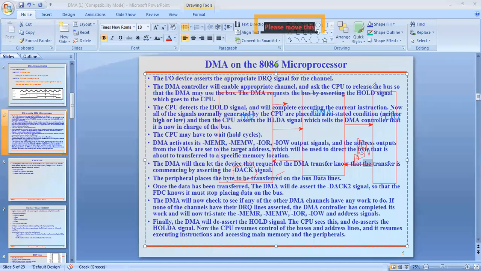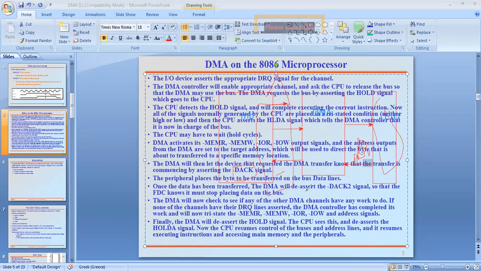From the microprocessor's point of view, that is the hold acknowledgement signal. Understand? Once the data has been transferred, the DMA will reassert the data acknowledgement signal, so that the FDC knows to stop placing data on the bus.